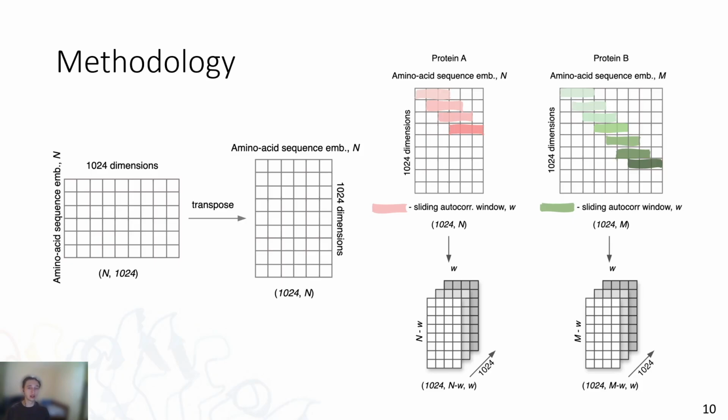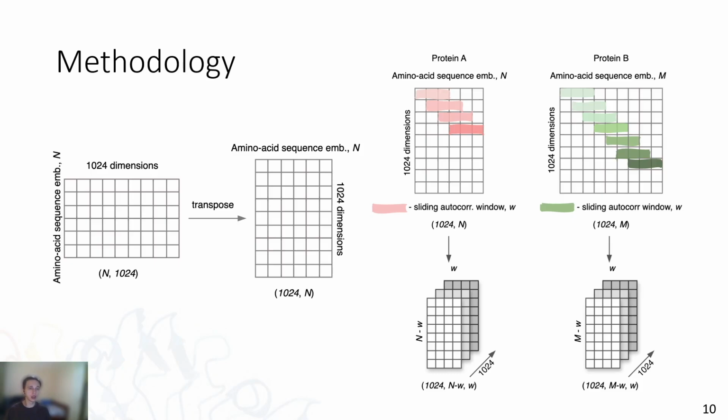where the number of columns is W, where W is the size of the window, and the rows are n minus W, where n is the length of the sequence.